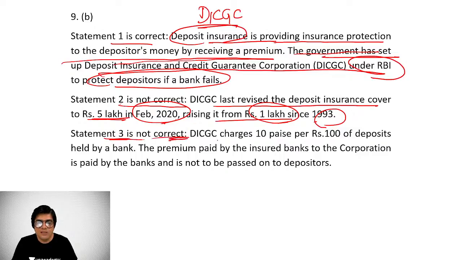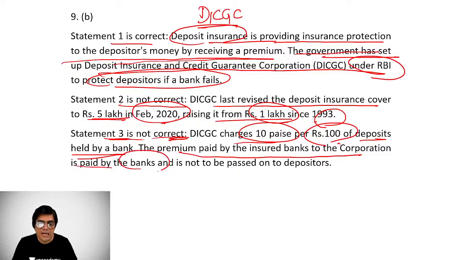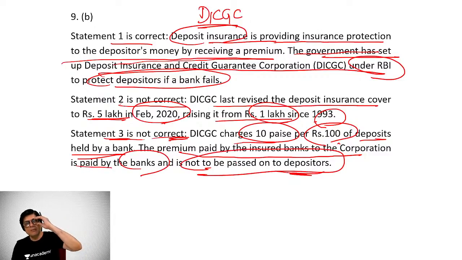Statement 3 is also not correct. It charges 10 paise per 100 rupees of deposits held by a bank, and the premium paid by the insured bank to the corporation is paid by the banks, and it is not to be passed on to the depositors. The burden of payment of premium is not on the depositors but on the banks themselves. Out of their profits, they have to do this.